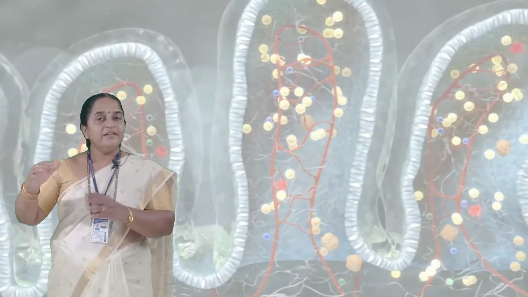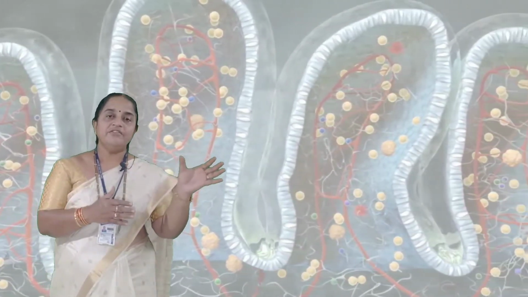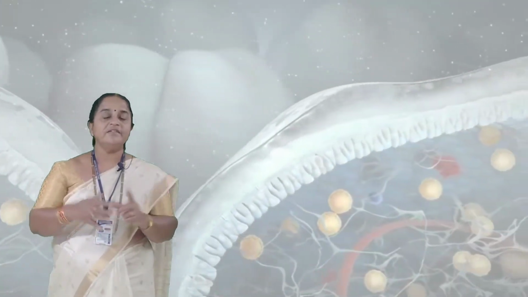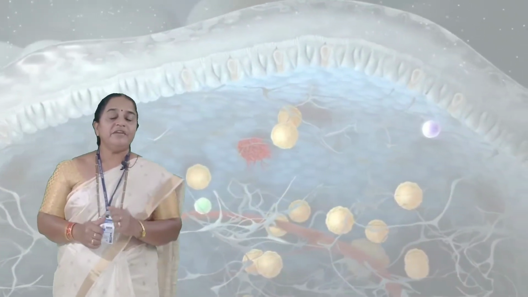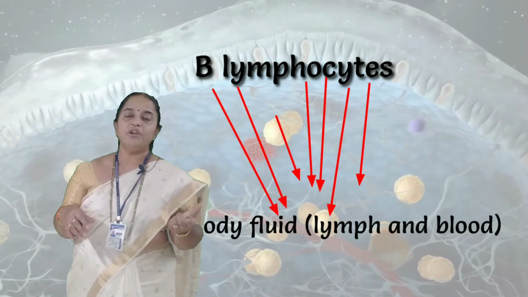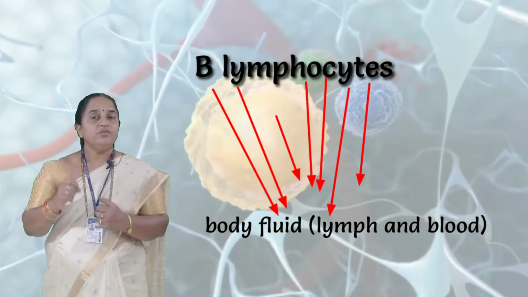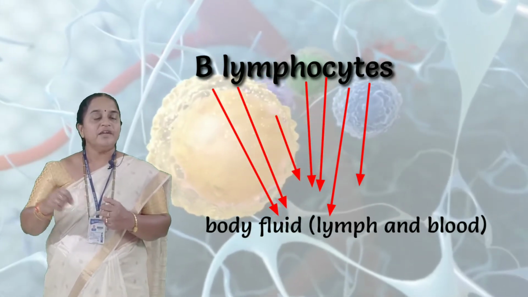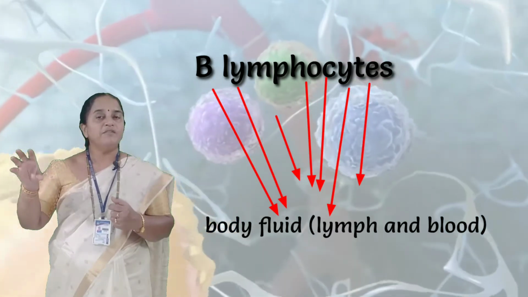So primary organs differentiate WBCs to generate a specific immunity, and wherever the pathogen's entry is suspected, in those regions the cells which are differentiated as T lymphocytes and B lymphocytes are deposited on a larger scale. Specifically, B lymphocytes are continuously traveling along with the body fluids. We have two body fluids, lymph and the blood. So these B lymphocytes are present in the humor. Humor means body fluid.